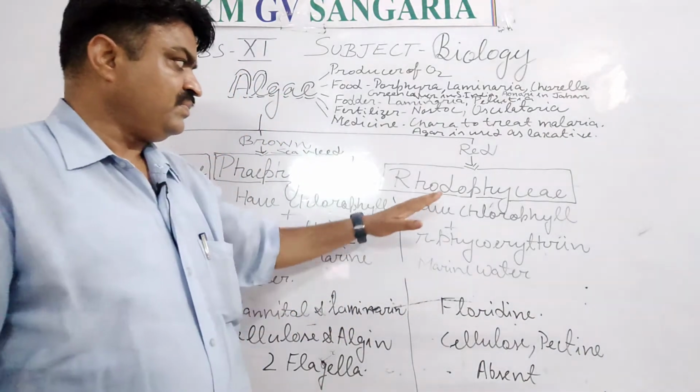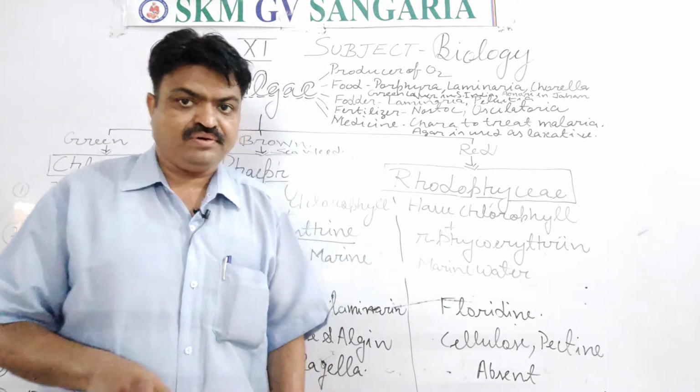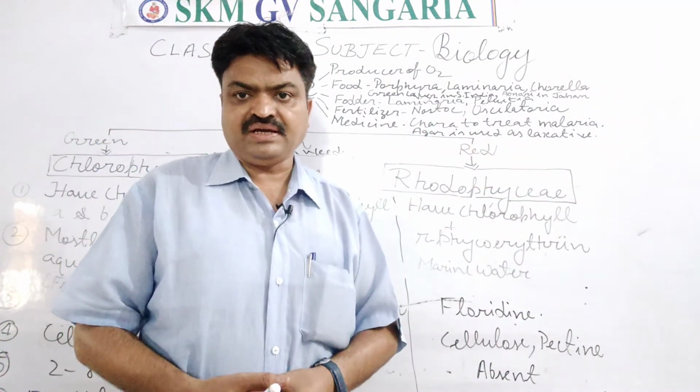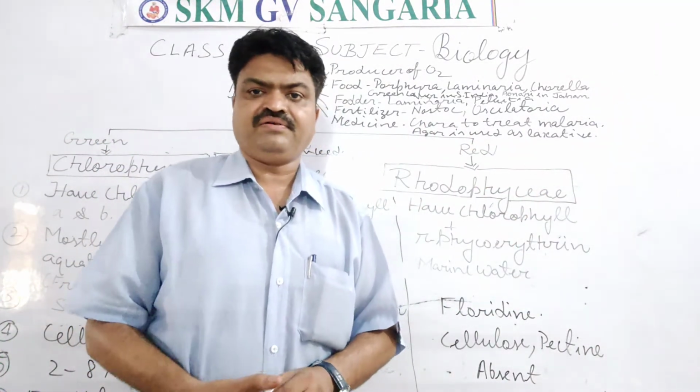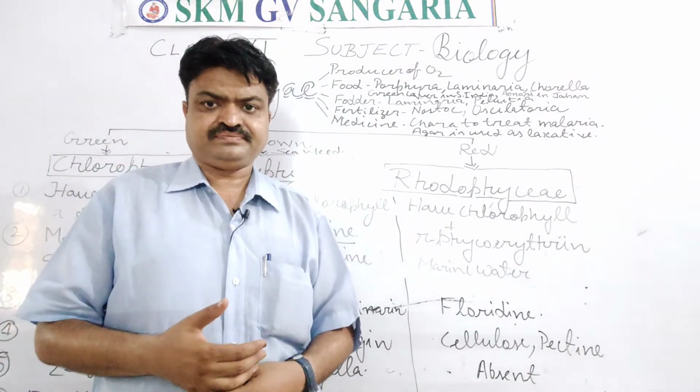But Rhodophyceae algae cell wall is made up of cellulose and pectin, student. Cellulose and pectin is found in their cell wall. Now we come to the next.